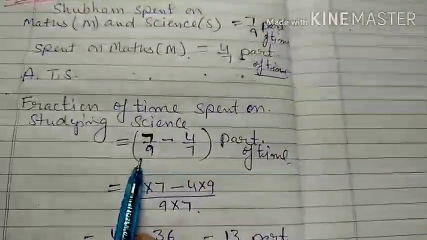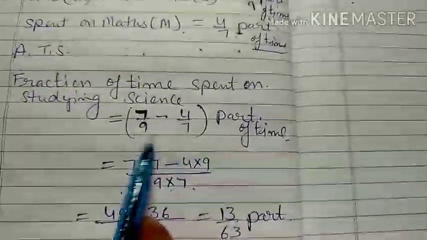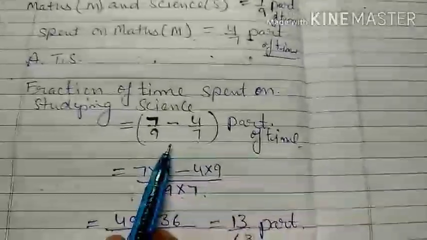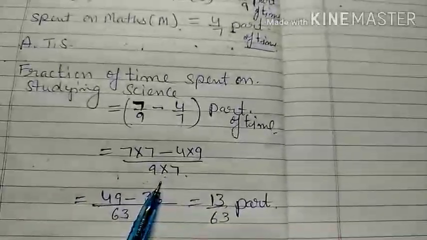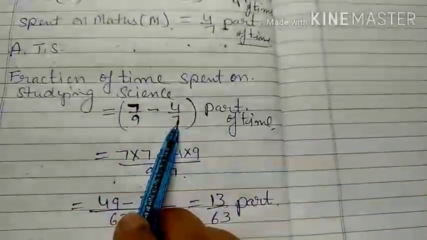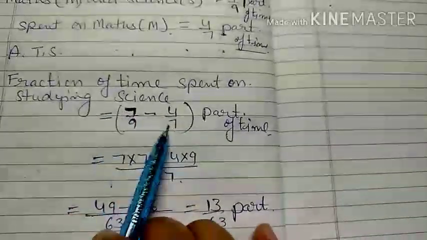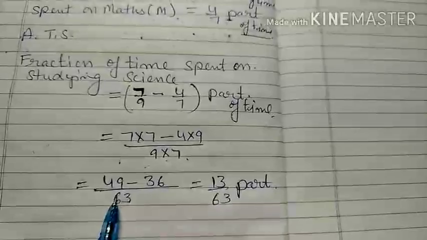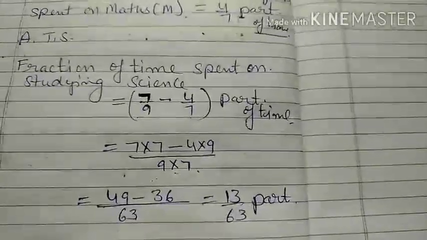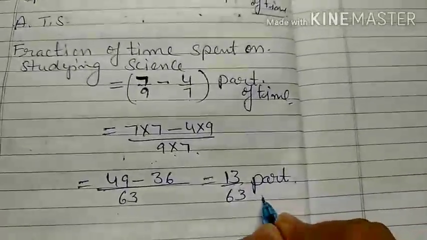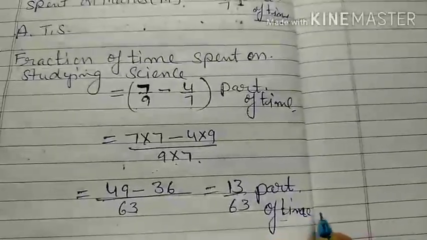Then 9 times 7 gives me 63. I told you many times before, if there is no common factor between the denominators other than 1, you can directly multiply the denominators to make a common denominator, and here we can cross multiply the numbers. 7 7s are 49 and 9 4s are 36. 49 minus 36 over 63 gives me 13/63 part. That means 13/63 part of the time consumed is spent on science.